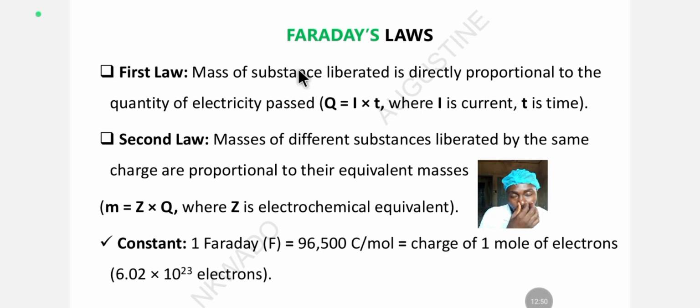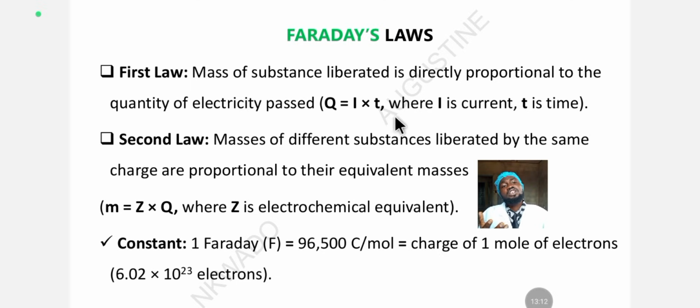So that mass that we are talking about is the quantity, which you can represent as M, the quantity of element. That's this Q that you are seeing here. This is the formula: the quantity, or the mass, is equal to current times time, Q = I × t, where I is current and t is the time taken. Easy.